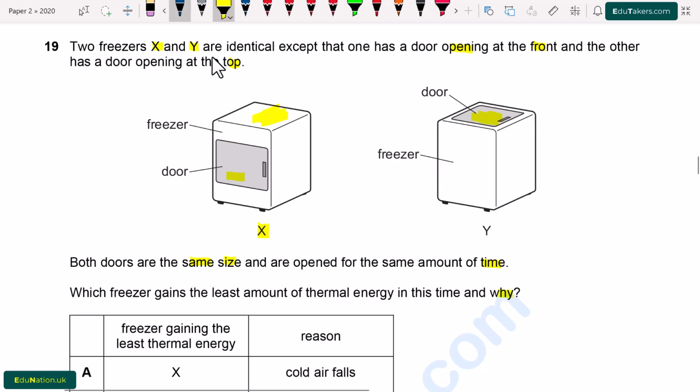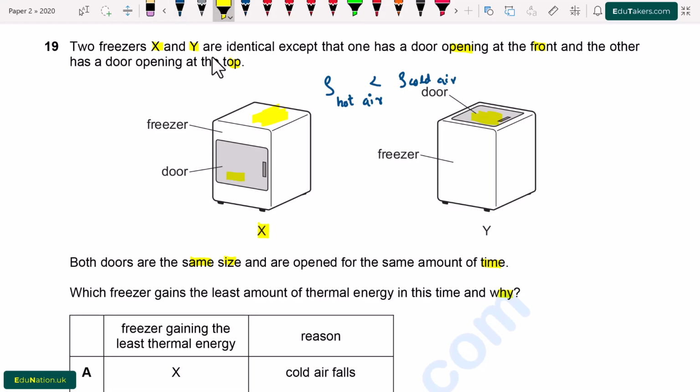The hot air surrounding will remain outside the freezer because it is lesser dense than the cooled air. So I write here the density of hot air is small as compared to cooled air.